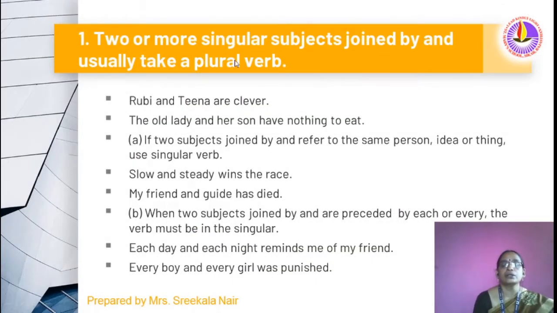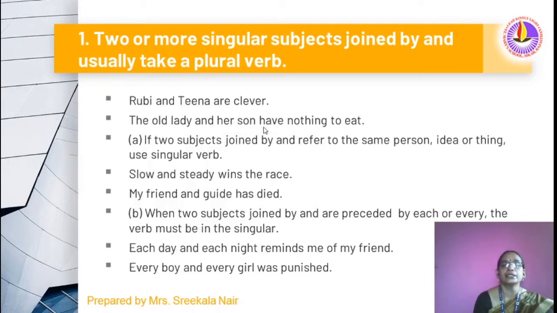Two or more singular subjects joined by and usually take a plural verb. Ruby and Tina are clever. These two are singular, connected with and. Here the verb are is used. So here, two or more singular subjects connected by and take a plural verb.